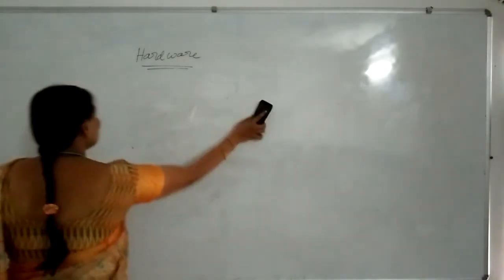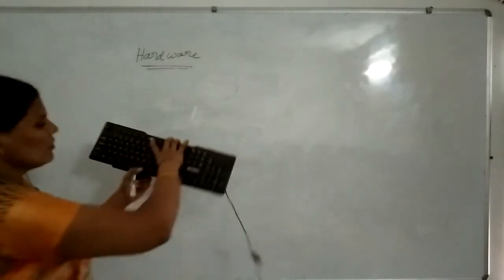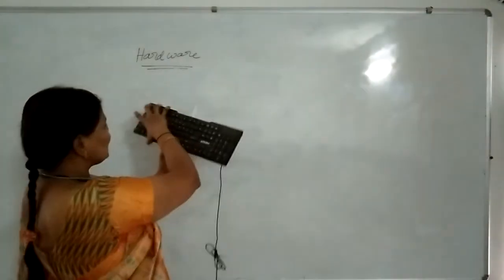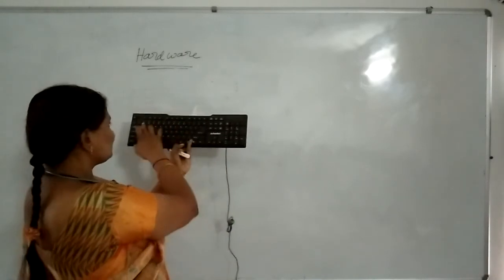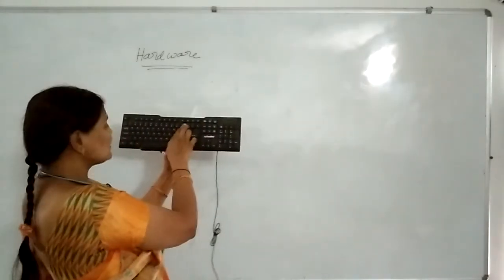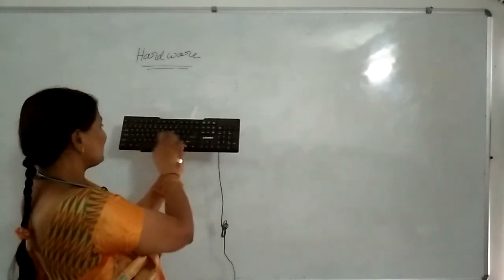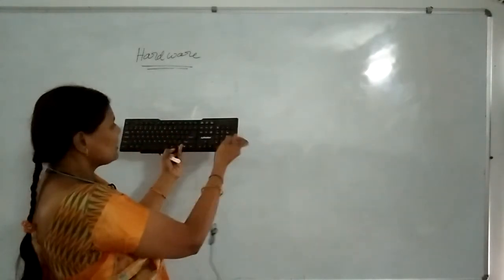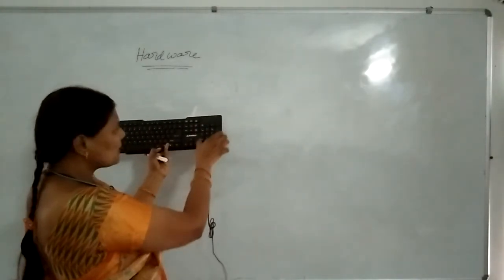The numerical keypad, where should it be available? See here. In the keyboard, this one is the first row, the function keys. Below that we have the special symbols. Below that we have the number keys, 1 to 6. Apart from that, on the right side, we have a numerical keypad.